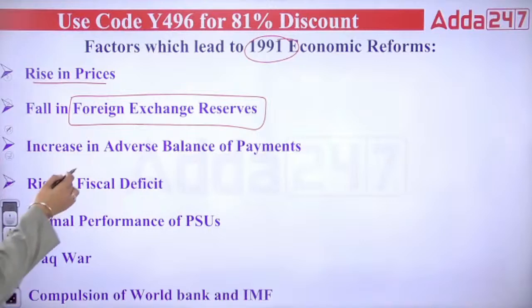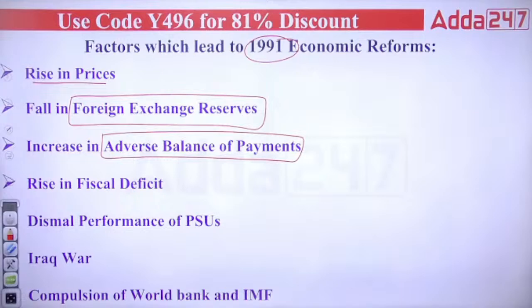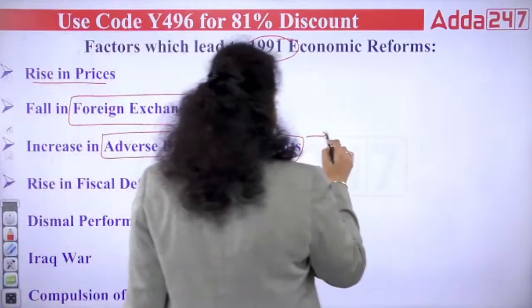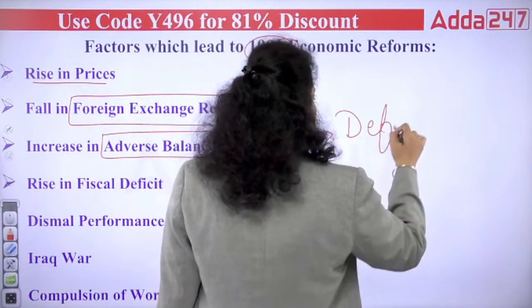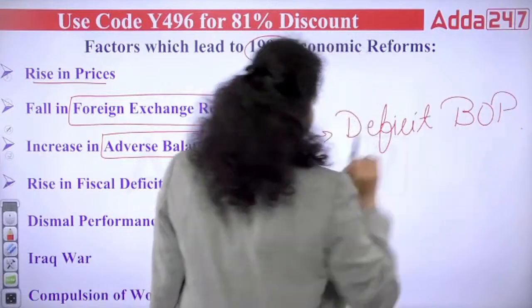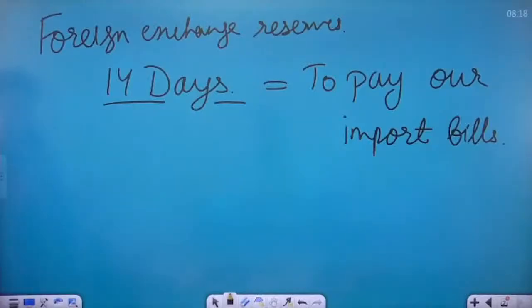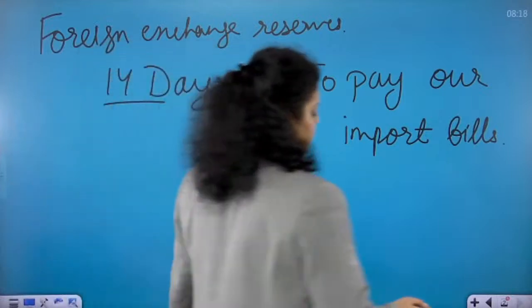The third reason you can see is the increase in adverse balance of payment. The third reason is that the balance of payment became deficit. You can call it a deficit balance of payment. Okay, now what does it mean? Let's first understand what balance of payment is.